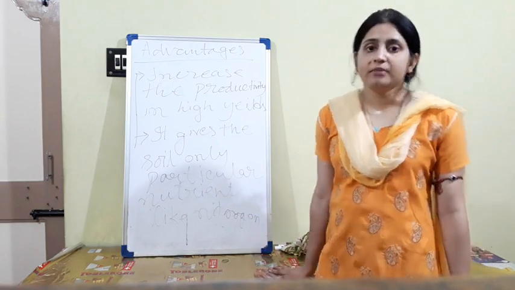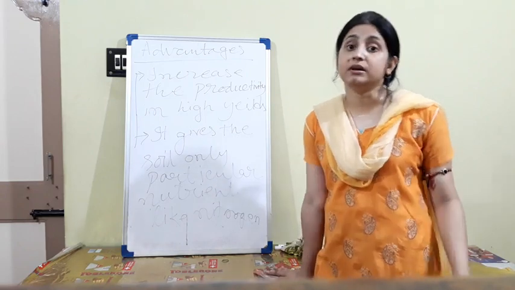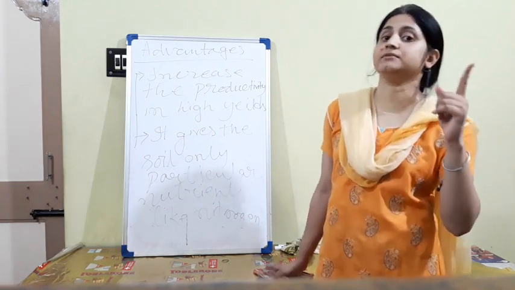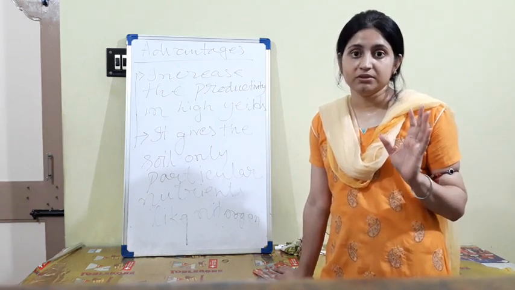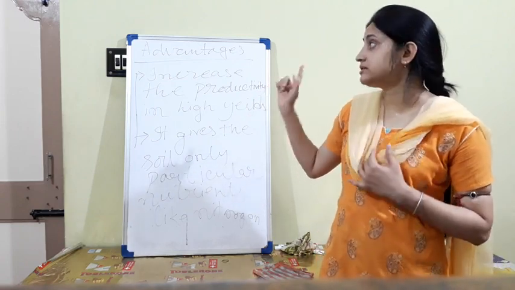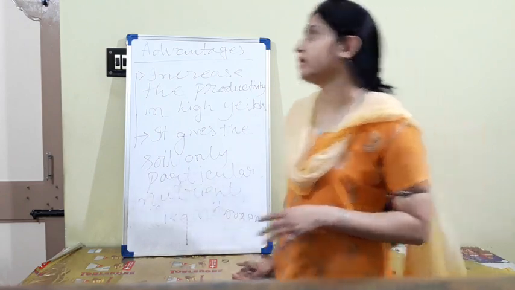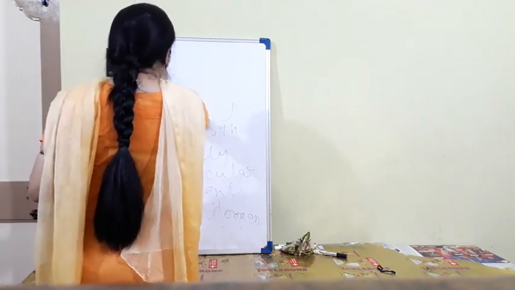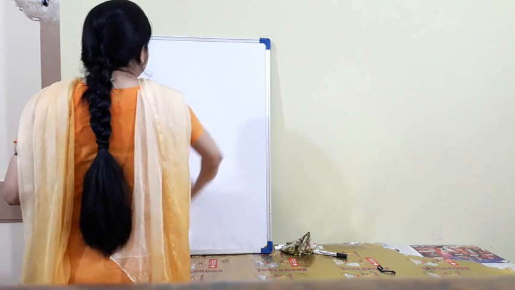So you can ask why we should not take the fertilizers, why we should take the manure. Manure also gives high productivity, but there are some disadvantages of fertilizers. Remember that manure is a natural substance, that may be a slow process, that may give a low amount of productivity, but it is not harmful for the soil. But first thing you remember, fertilizer is a chemical substance, so it can be harmful. So what are the disadvantages of the fertilizers? Why should you not take the fertilizers all the time? You should take the organic manure.